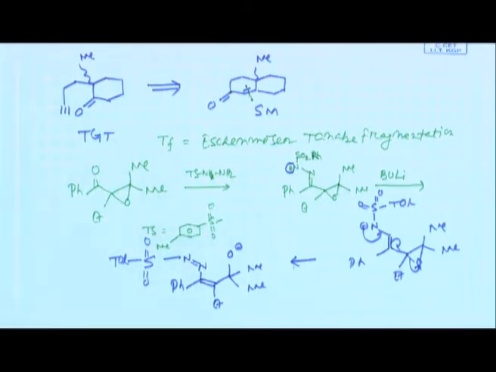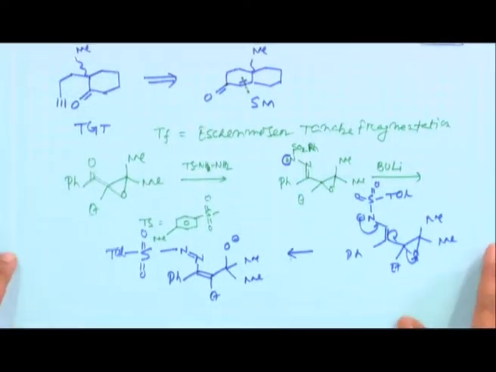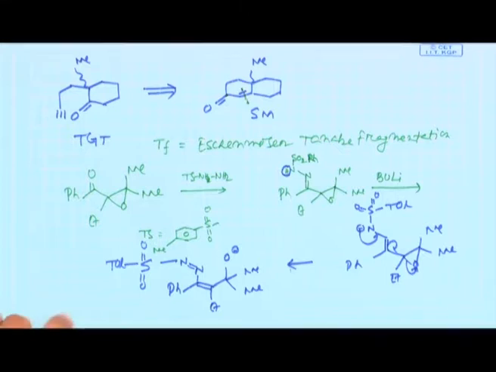Now, the next step is very interesting. Next step, I will just first write what the next step will be. As you are having an O minus at one end, this O minus also is not a very stable species. So, what does it try to do? It will try to fragment the molecule in this way.